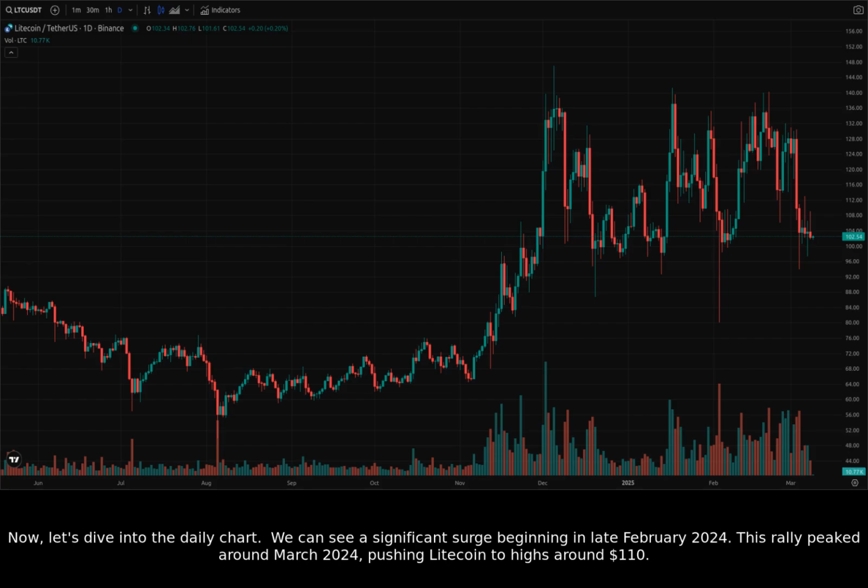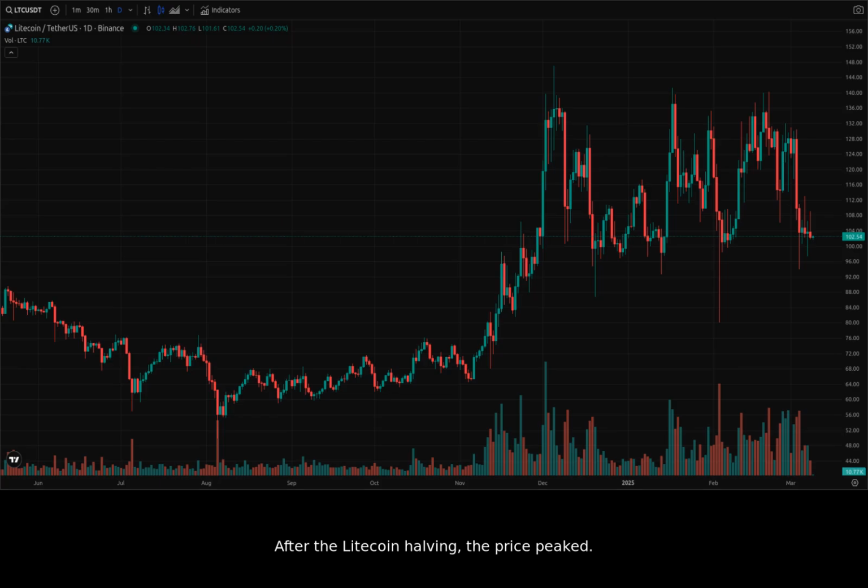Now, let's dive into the daily chart. We can see a significant surge beginning in late February 2024. This rally peaked around March 2024, pushing Litecoin to highs around $110. After the Litecoin halving, the price peaked. There's been some large pullbacks and large gains and dips around positive and negative news.